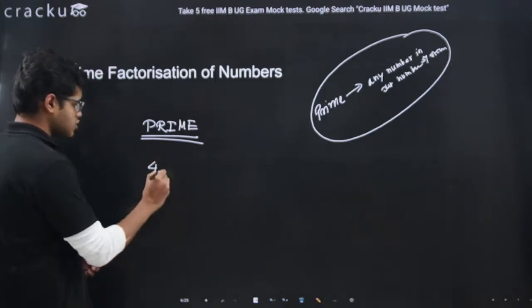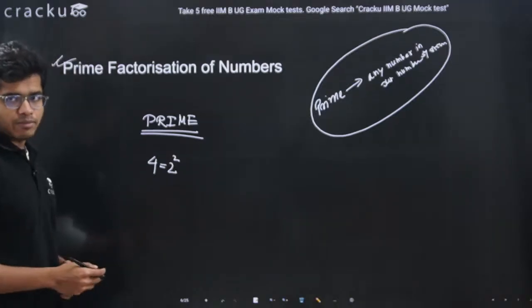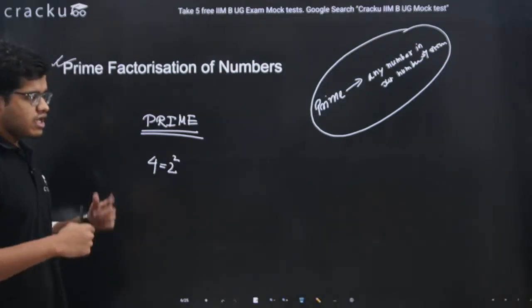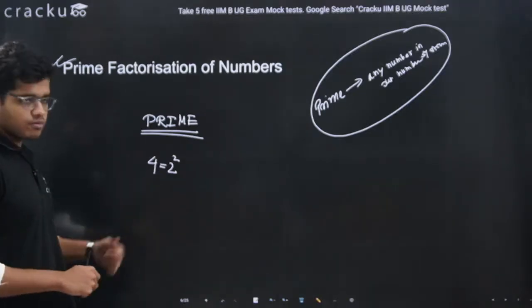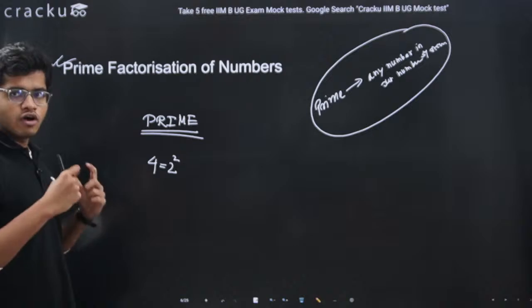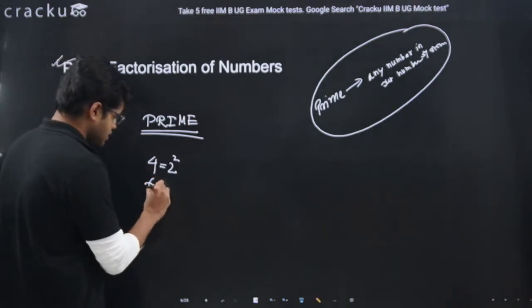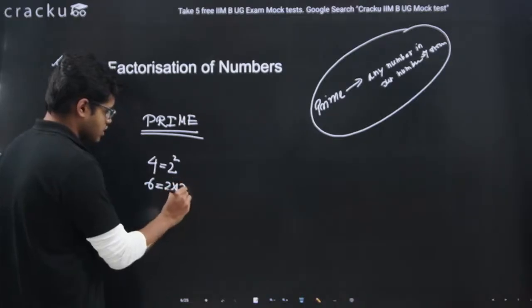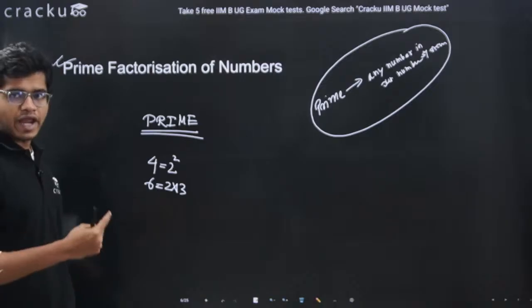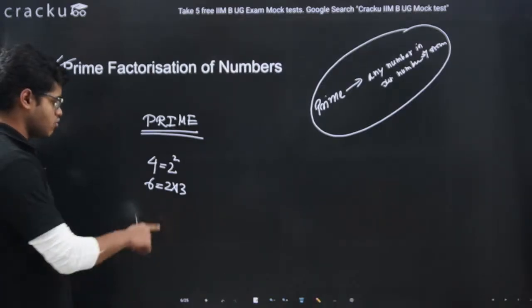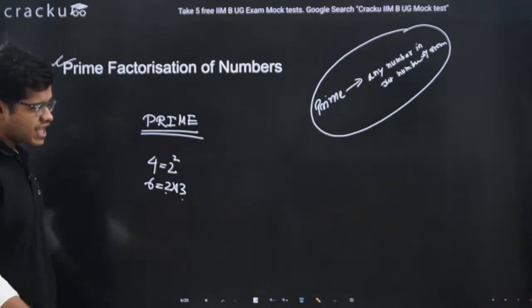For example, let's take the example of 4. 4 I can write as 2 square, right? 2 is a prime number, so if I multiply 2 with another 2, I will get 4. So I can make 4 from the prime number 2. Similarly, 6 is 2 into 3. 6 is a number which can be made from two prime numbers, one is 2, another is 3.